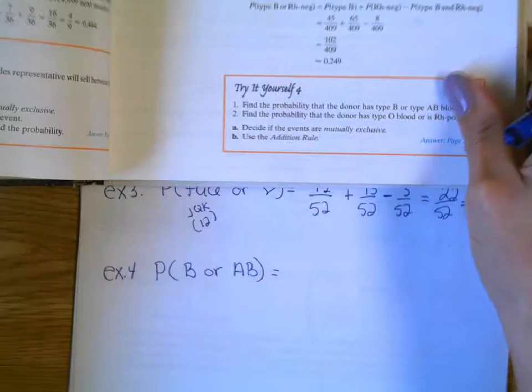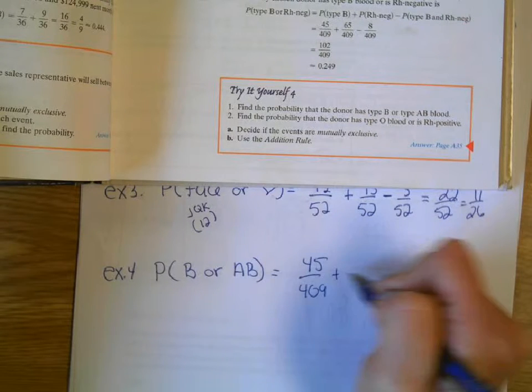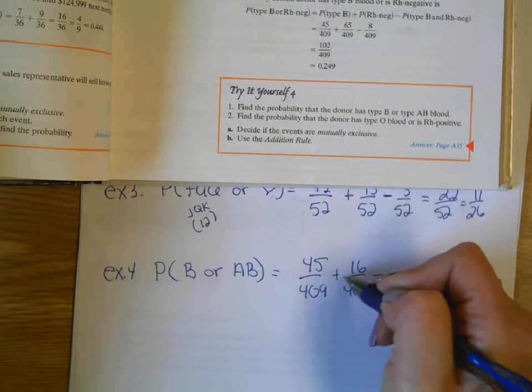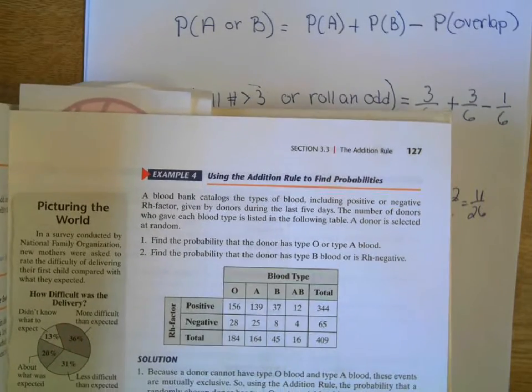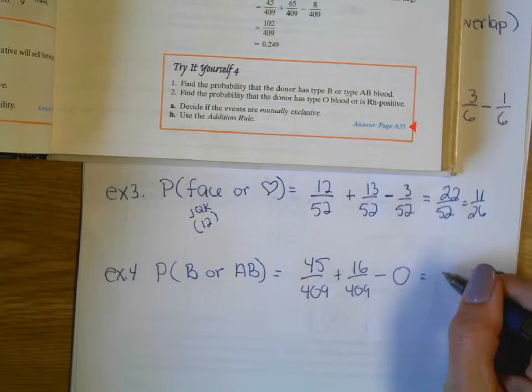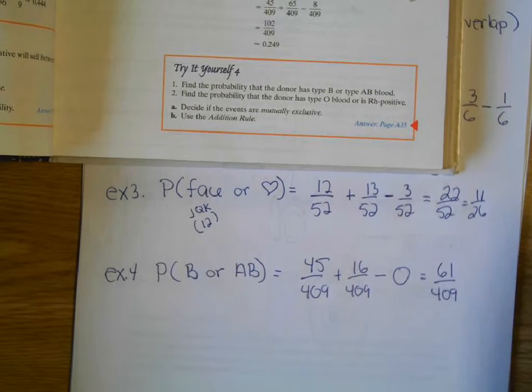So it's just going to be add the B probability to the AB probability, and that'll be it. So it'll be 45 out of 409 plus the 16 out of 409. But just to keep in the habit, when you add, think, do I need to subtract anything? Just put a 0 there so it trains your brain to always ask, do I need to subtract anything? So we get a final probability of 61 over 409. So whenever it's or, you're going to add, and it's multiply? Correct. Train your brain on that too. And is multiply, or is add.